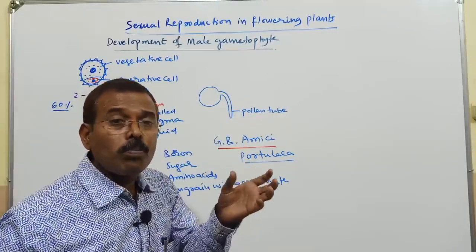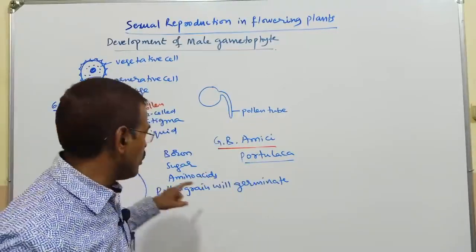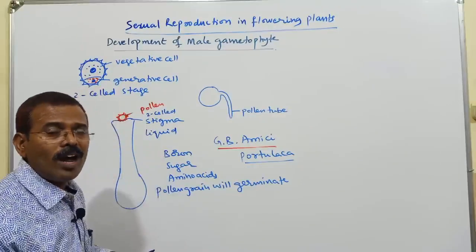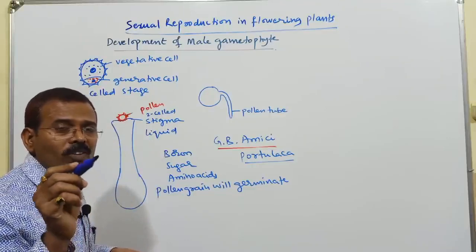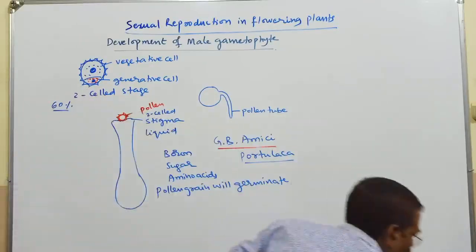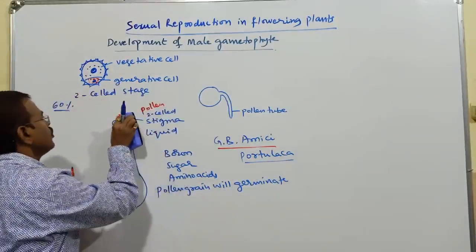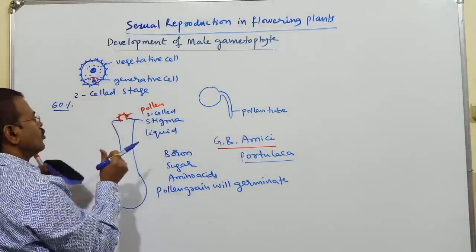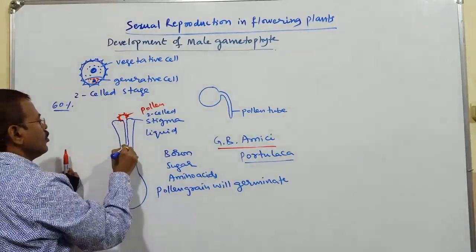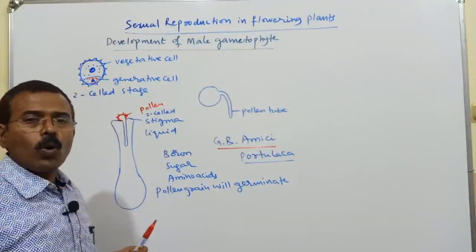So for pollen germination, these chemical substances play a very important role. Because of that, this pollen grain will germinate. Intine will form the pollen tube. This is the pollen tube.